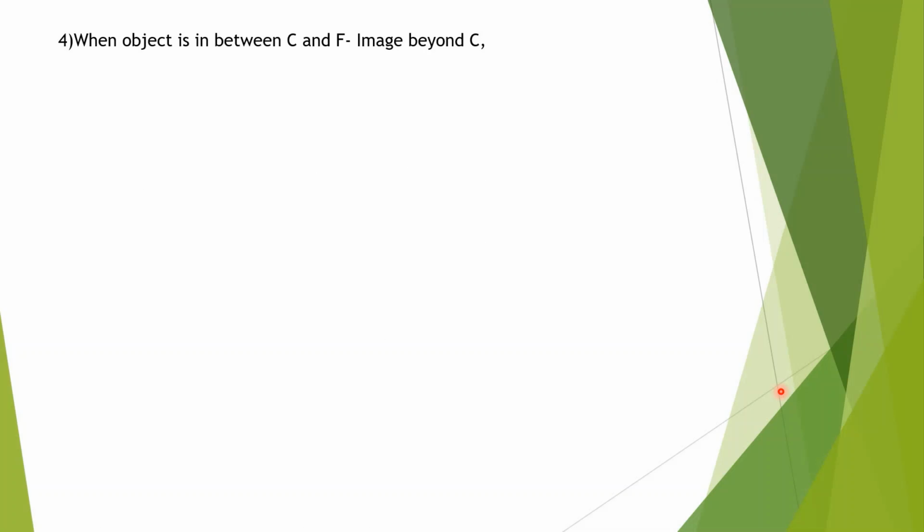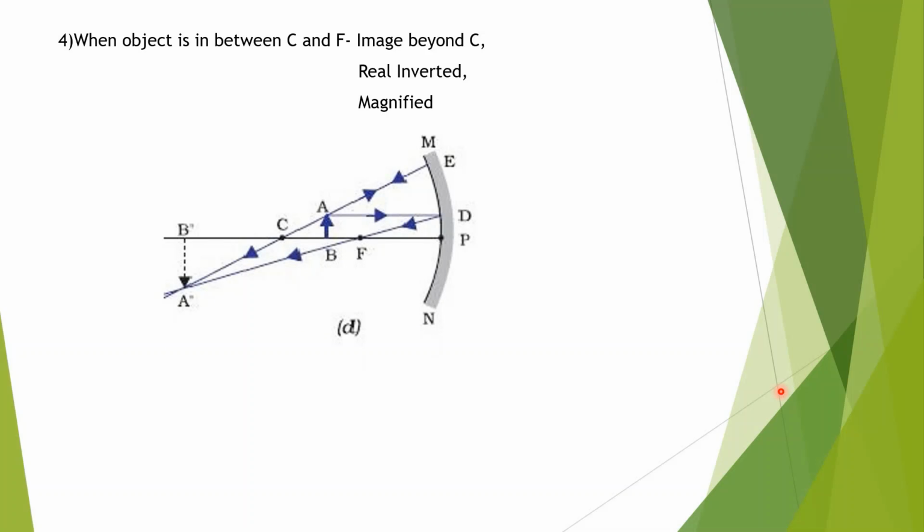Next condition, when the object is between C and F. If the object is placed between the center of curvature and the focus, in that case the image will be formed beyond C. The nature will be real and inverted. Size will be magnified. Here also the rays of light actually intersect at one point, that's why it is real and magnified.